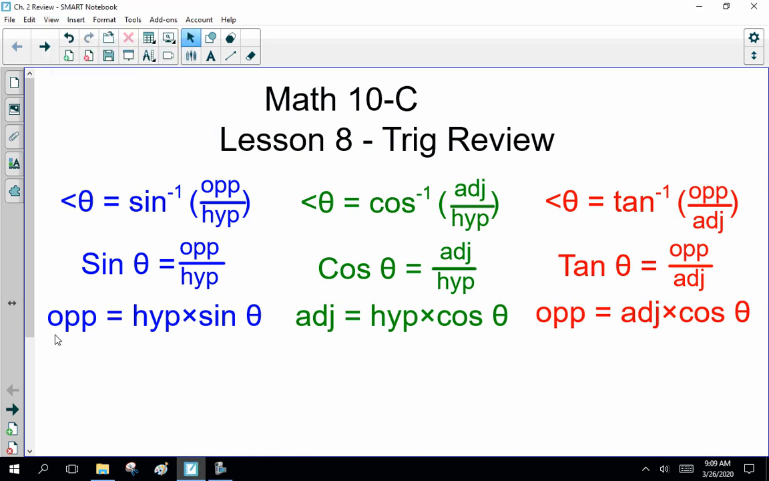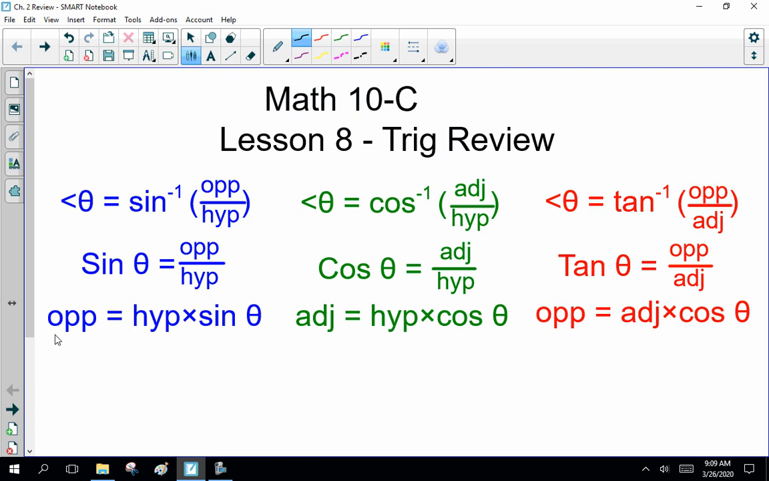Okay, ladies and gentlemen, welcome to Math 10C Chapter 2 review. Now, we've done all this repeatedly. I'm just going to hit the high points here. And remember, if you're having trouble, please stop and look at the lesson again.